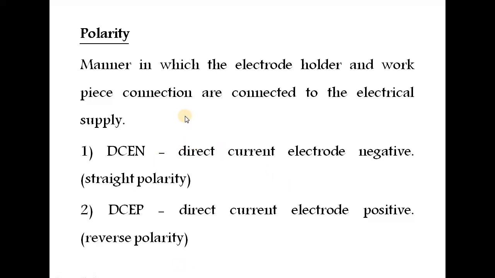Polarity is the manner in which the electrode holder and the workpiece connection are connected to the electrical supply. Polarity means a terminal. Once you have to start the work, there is a positive and a negative terminal, and you have to decide whether the workpiece or the holder will be connected to it. Depending on our requirements, we have to choose the terminal. Based on polarity, there are two types. Direct current electrode negative is called straight polarity. The other one, direct current electrode positive, is called reverse polarity.